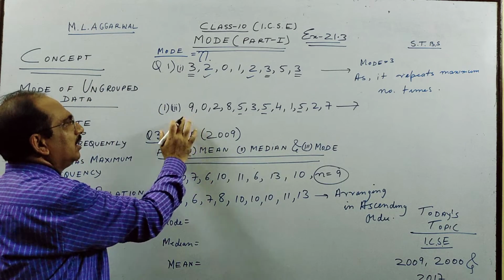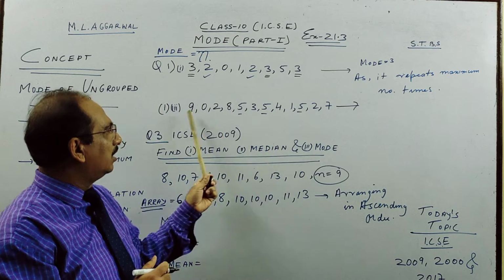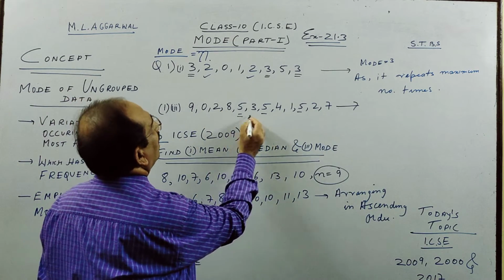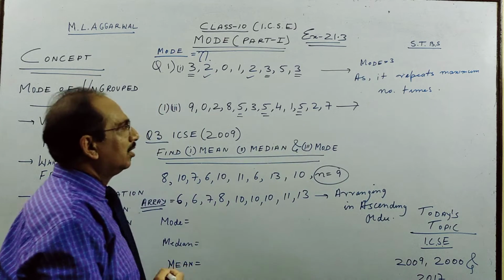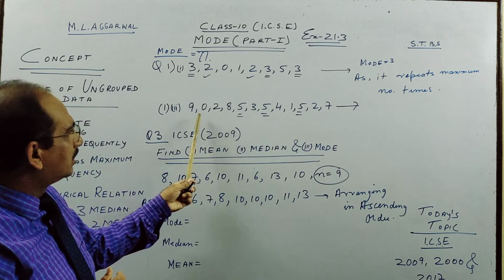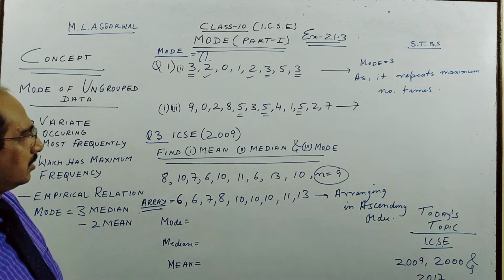Same thing you see in question 1, part 3, we have this set of data, 9, 0, 2, 8, 5 like that. So you see 5 here repeats thrice, whereas the others repeat twice or less than twice.